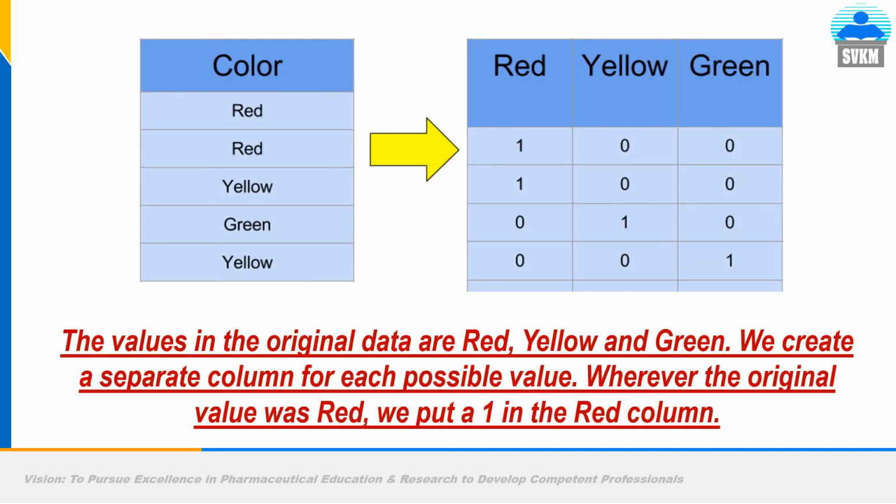See, you have red color: red, yellow, green and yellow. So for a machine to read your data, you should convert them into numbers, categorical values. So 1 indicates red. Whenever there is red, you will write 1. If yellow, 1. Green, 1. It means the values in the original data are red, yellow and green. We create a separate column for each possible value. Wherever the original value was red, we put a 1. So this is called one hot encoding. In this encoding, 1 indicates some value, and 0 means that particular value or feature is missing.